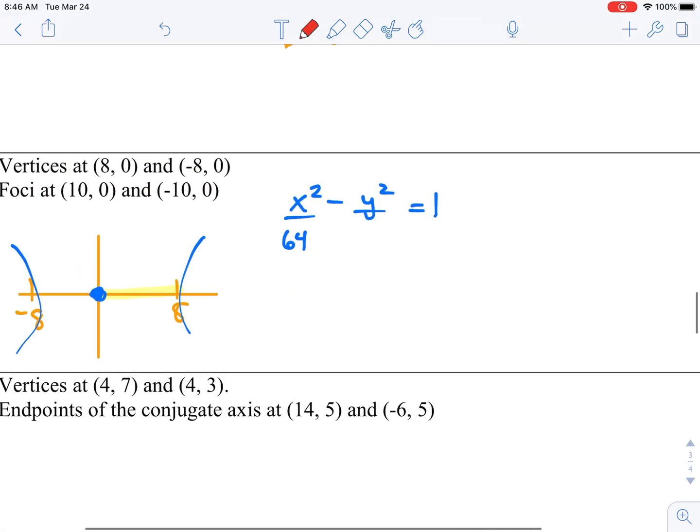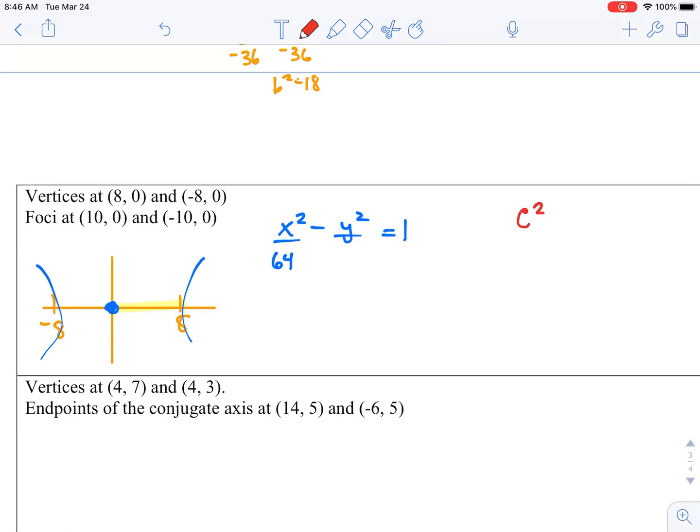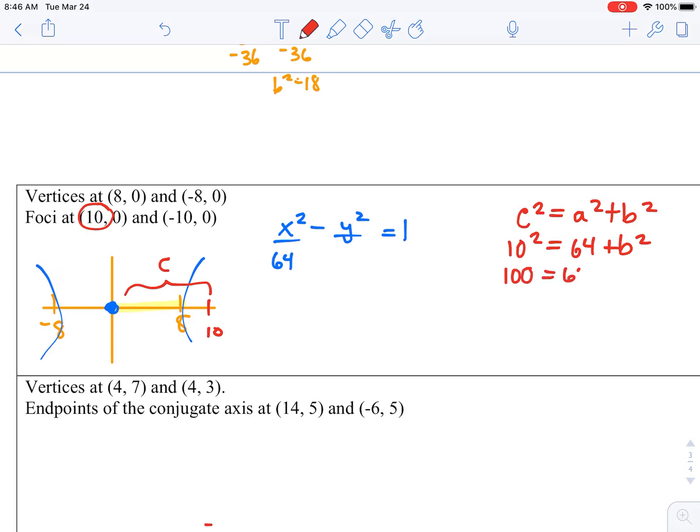Using our foci equation, we have c squared equals a squared plus b squared. They're telling us our foci is at 10. So that is our c value, the distance from our center to our foci. So we have 10 squared equals 64 plus b squared. 100 equals 64 plus b squared. And when you subtract 64, your b squared is 36.